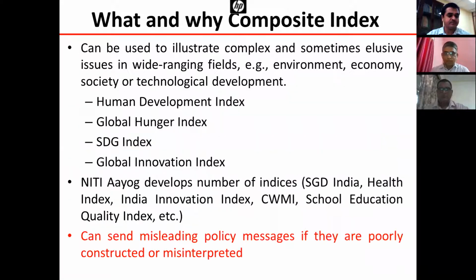Some common examples are the Human Development Index, Global Hunger Index, SDG Index, Global Innovation Index, and the Global Technology Development Index. But we should develop an index very carefully, because if it is not carefully developed, it may mislead the policymakers and have serious implications for policy.